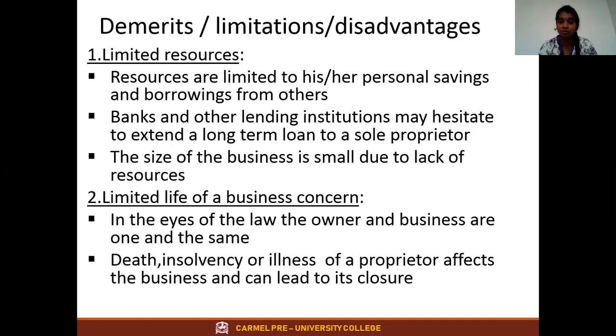Limited life of business concern means they can't continue for a longer term if something happens to the owner, because only one owner will be there. If something happens to him or his health, then it is very difficult to continue his business. Because of this reason, many are not going to give a loan to the sole proprietor.